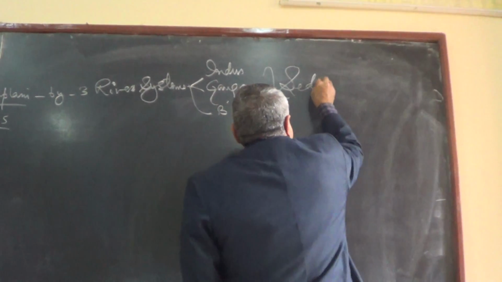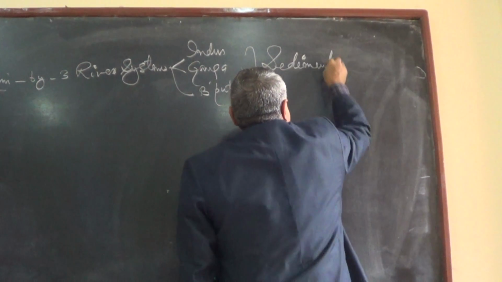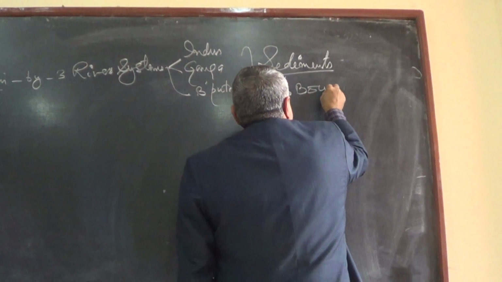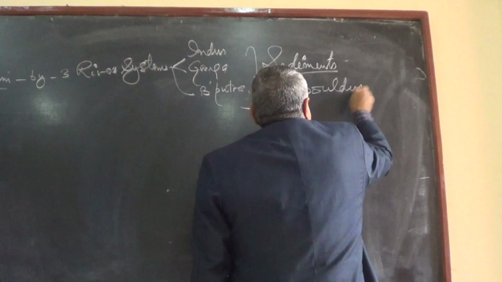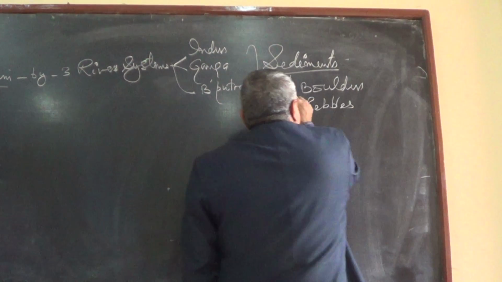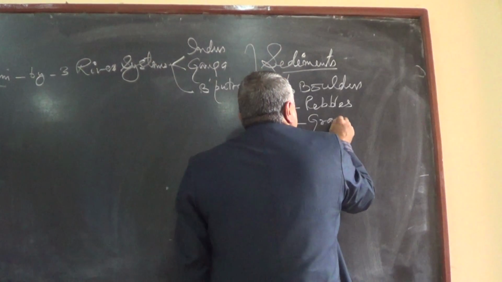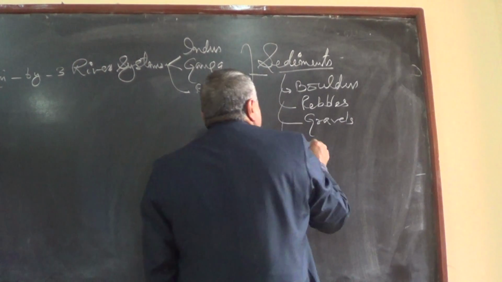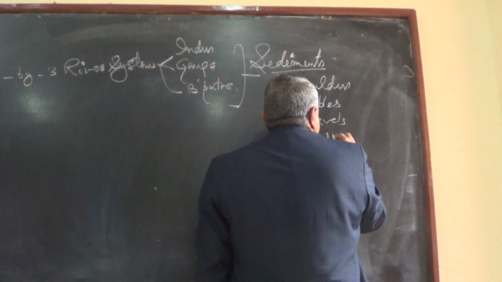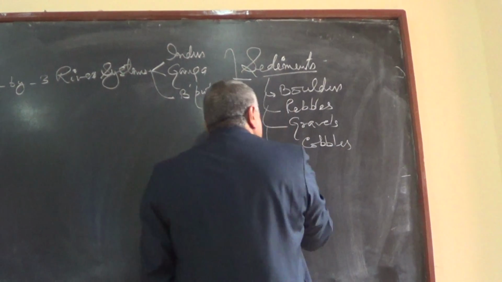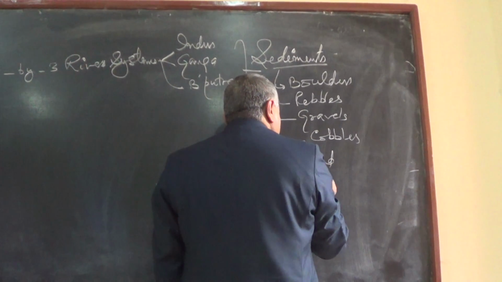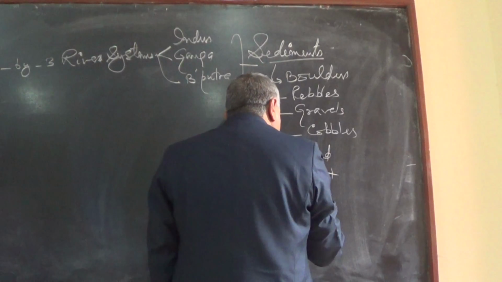Which are the sediments? Sediments may be boulders, pebbles, gravels, cobbles, then sand, then silt, then clay.